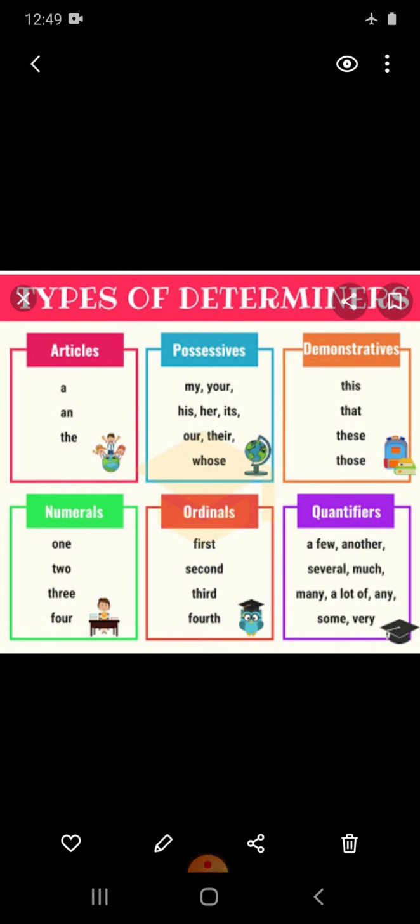Let's discuss all the details about the determiners, which we have already studied in the first part of the video. As you can see in this picture, these are the types of determiners: articles, possessives, demonstratives, numerals, ordinals, and quantifiers. Numerals also means cardinals.